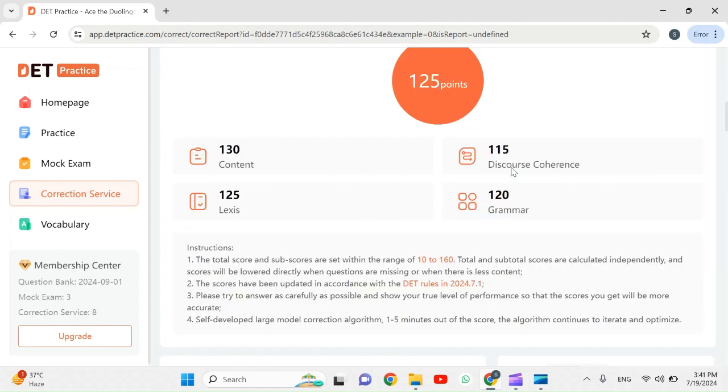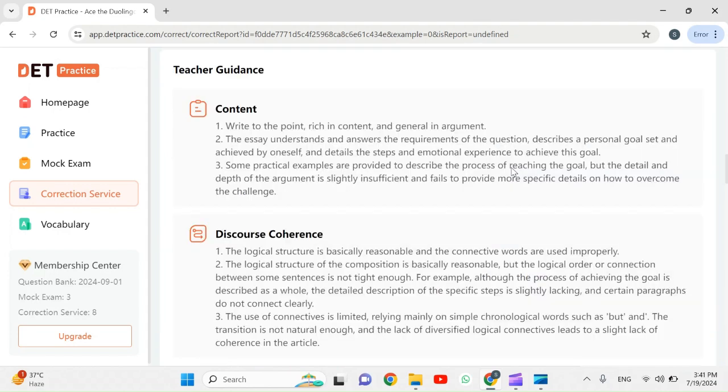Okay, so my least score is 115 in discourse coherence, and if I come down, so it said the logical structure is basically reasonable and the connective words are used improperly. Okay, so the mistake which I made is that I used the connective words improperly. The logical structure of the composition is basically reasonable, but the logical order or connection between some sentences is not tight enough.